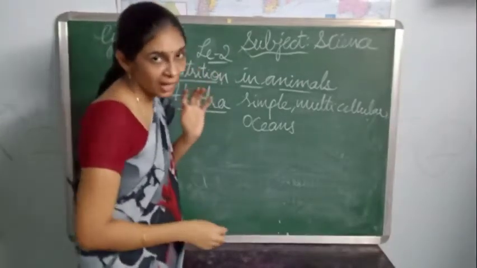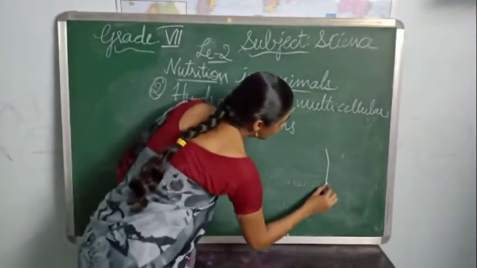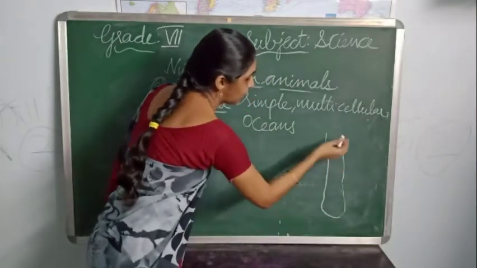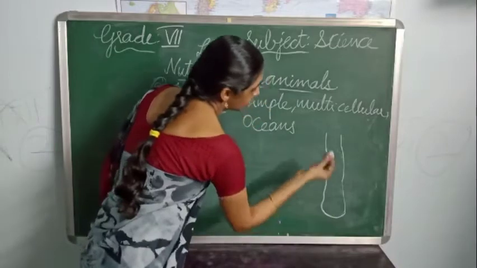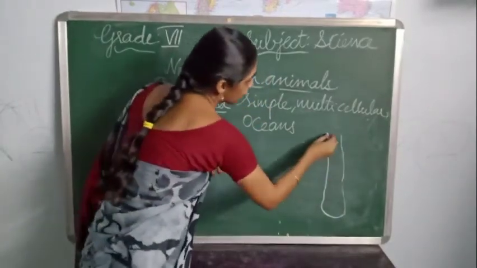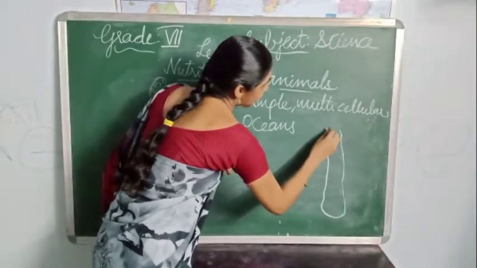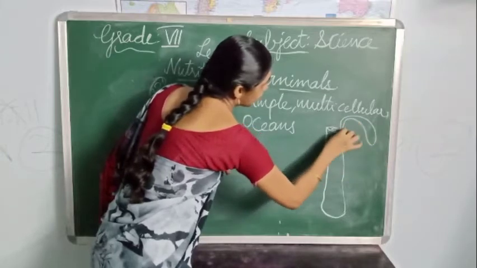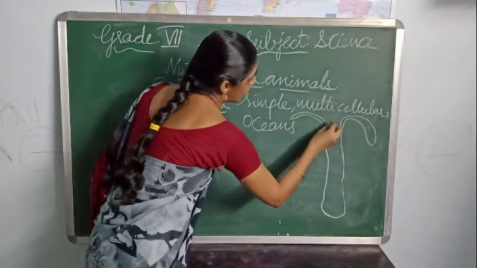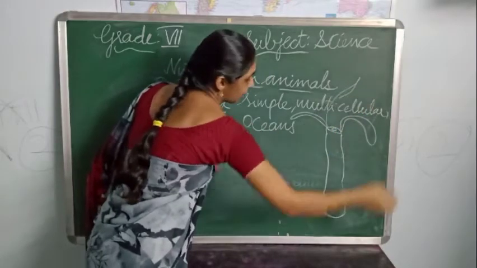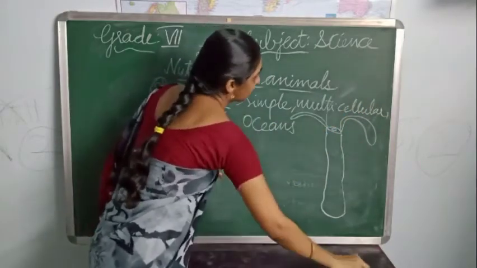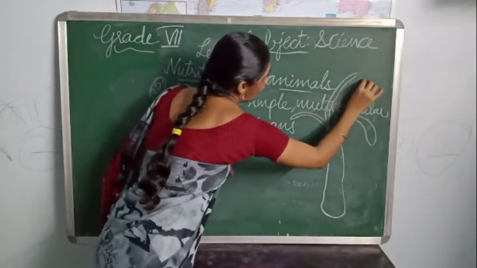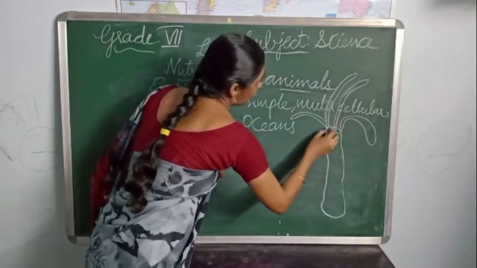Consider the structure of this hydra. It has a long stalk-like structure, and at the top it has a mouth, and this mouth is surrounded by small tentacles. The hair-like structures, the thin strands, are found here. They are called tentacles.